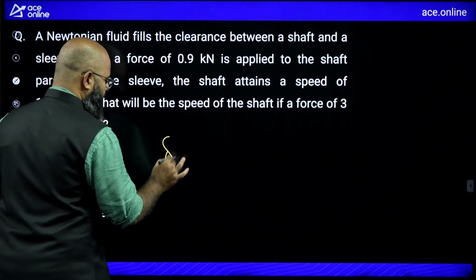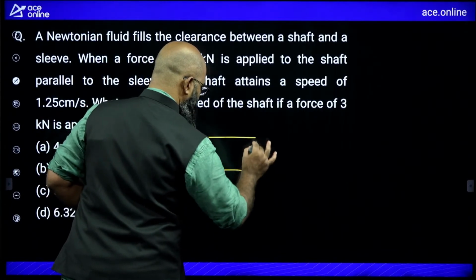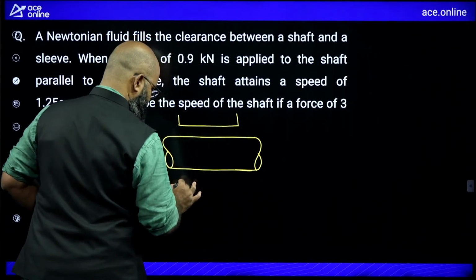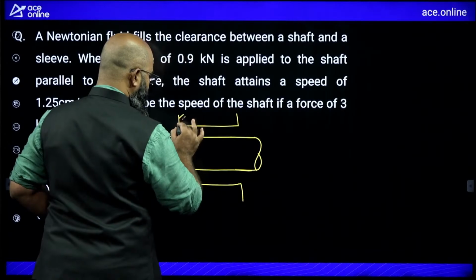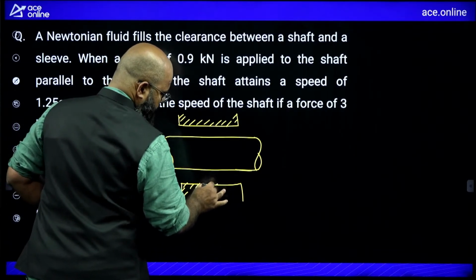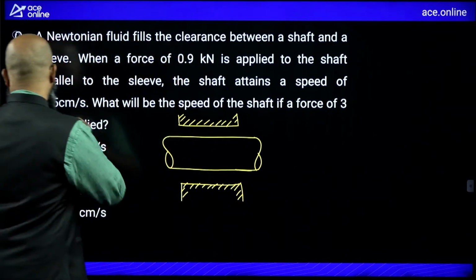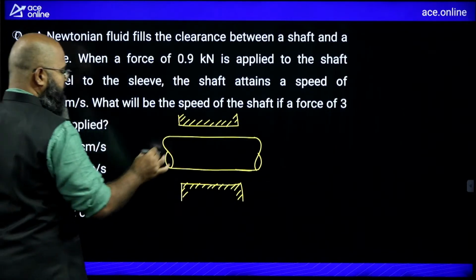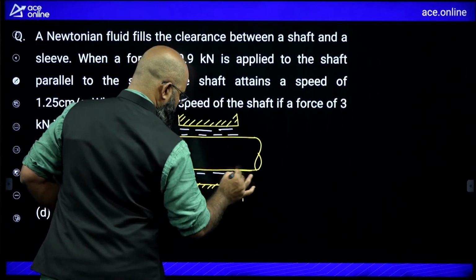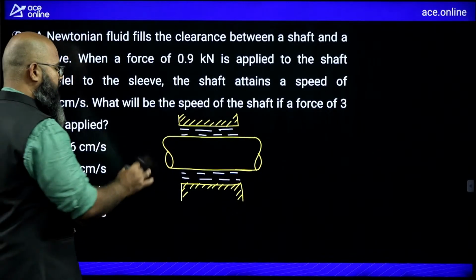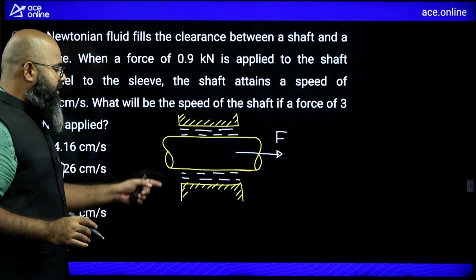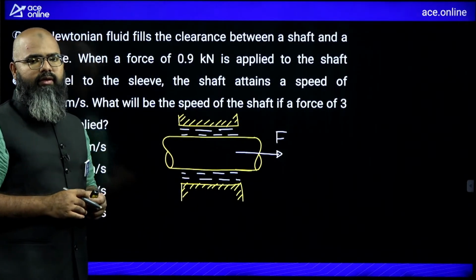Imagine there is a shaft you are having. And there's a sleeve over here. Sleeve is sometimes also called as bearing. The sleeve is fixed in general. You're having this kind of an arrangement. In between, in the clearance present over here, we are having a lubricating oil. And let us say there is a force that is applied over here, F. Now, interestingly, he has not given you the value of clearance, but that is not required also.